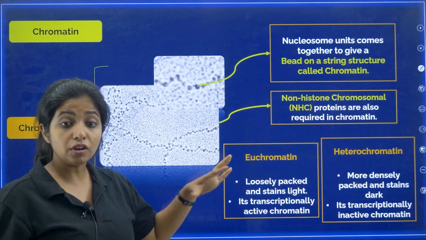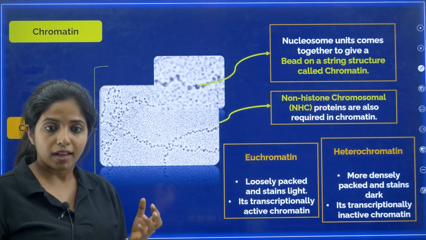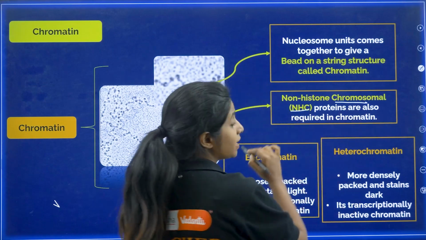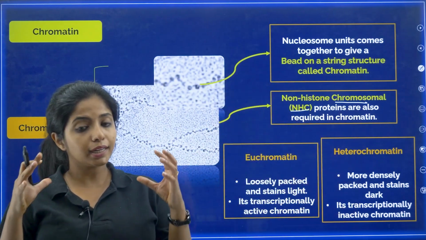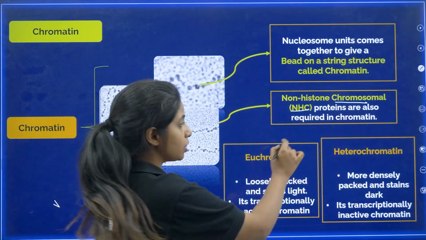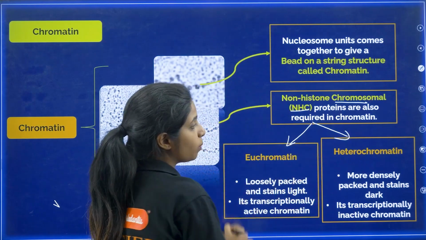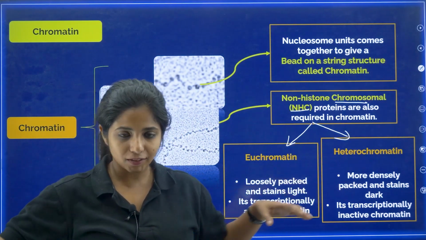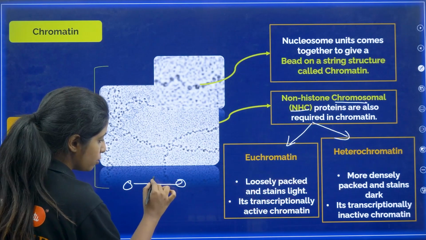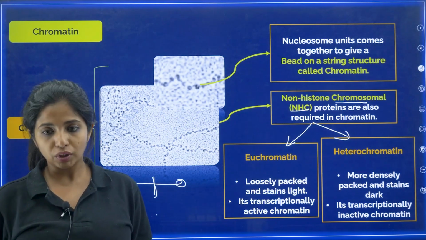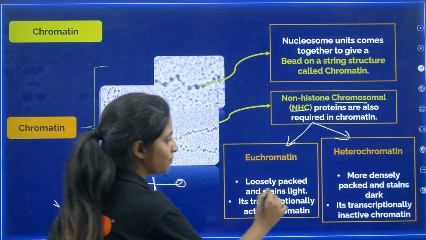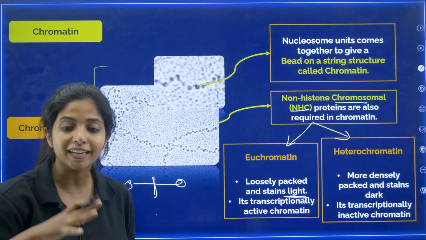There are certain non-histone proteins also. It's not just histone proteins that will be there. There will be some non-histone chromosomal proteins, that is NHC, that will be required in the chromatin. Now, the chromatin is of two types. One is euchromatin, another one is heterochromatin. Euchromatin is loosely packed. That means the beads are far away from each other, and there will be one H1 histone protein in the middle. So they are loosely packed and they stain really light, my dear children.